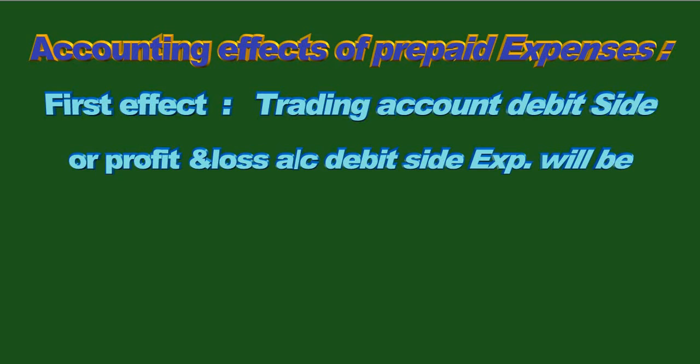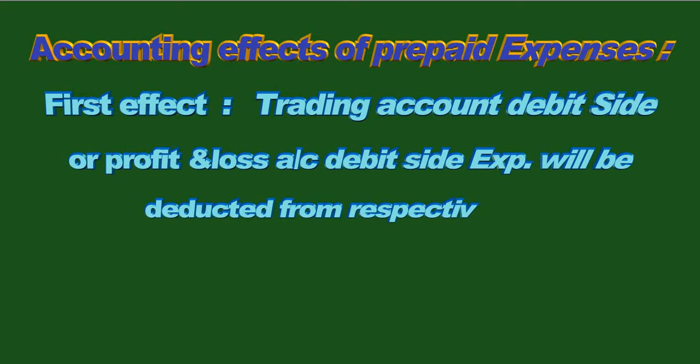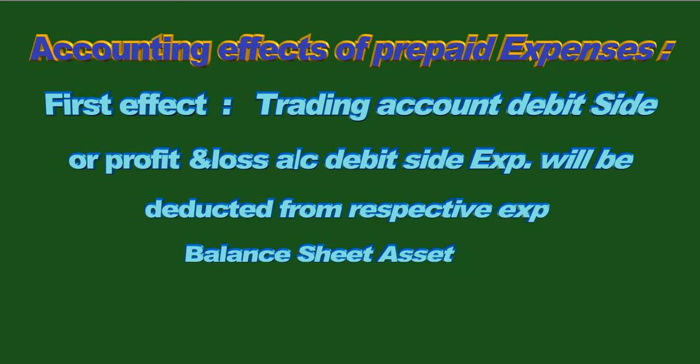Expense will be deducted from the respective expense. Second effect, balance sheet asset side as a current asset.